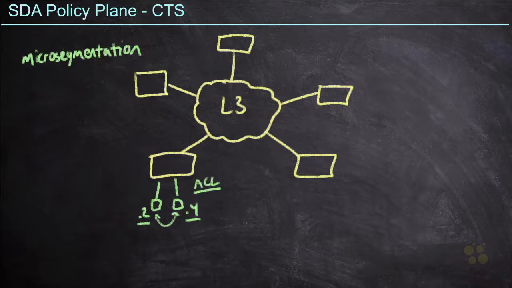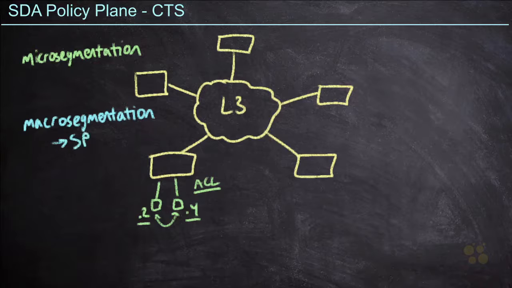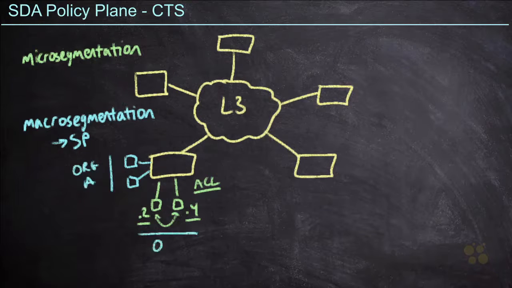The other problem we need to resolve is macro segmentation. I know, another mouthful for us, right? So in service provider networks, we need to worry about the fact that we might have multiple customers on the same network. So for example, in this scenario, I might have additional hosts hanging off of the same switch that belong to a different organization. So maybe these belong to organization A, and down here, these belong to organization B. Well, in this scenario, we don't want those hosts to be able to talk to each other at all.